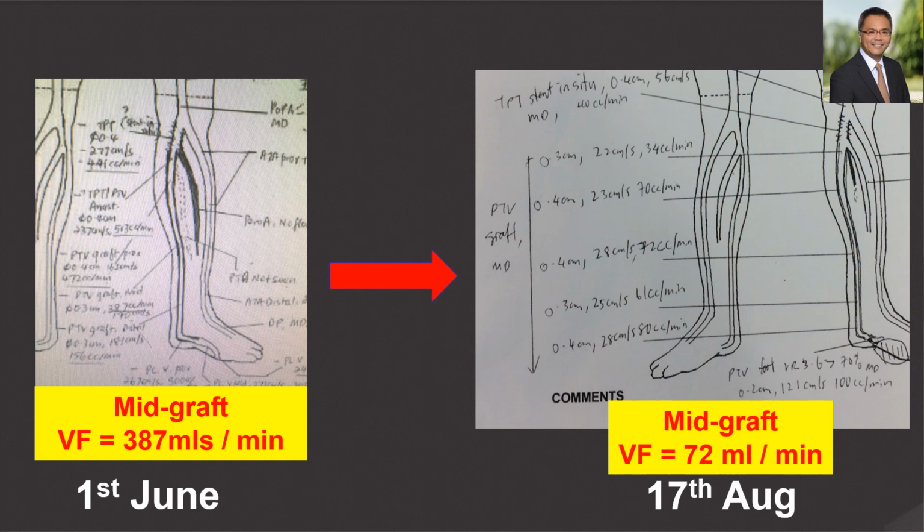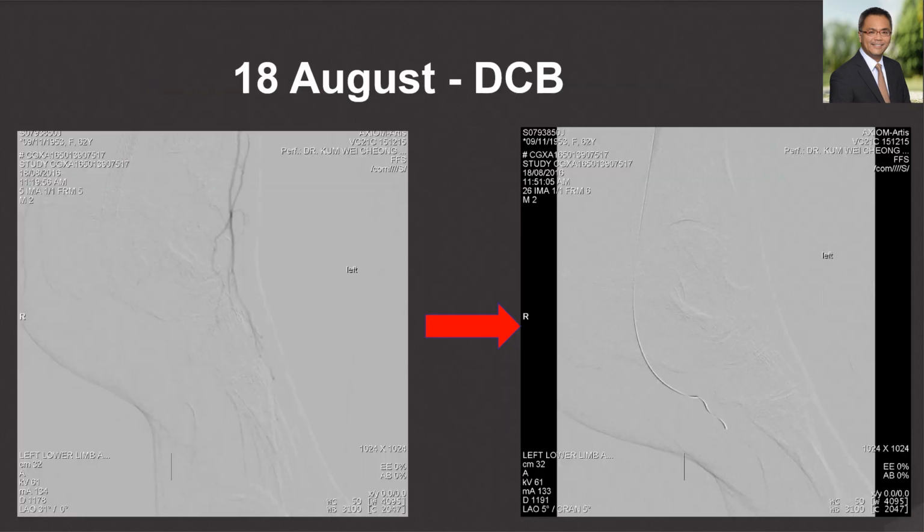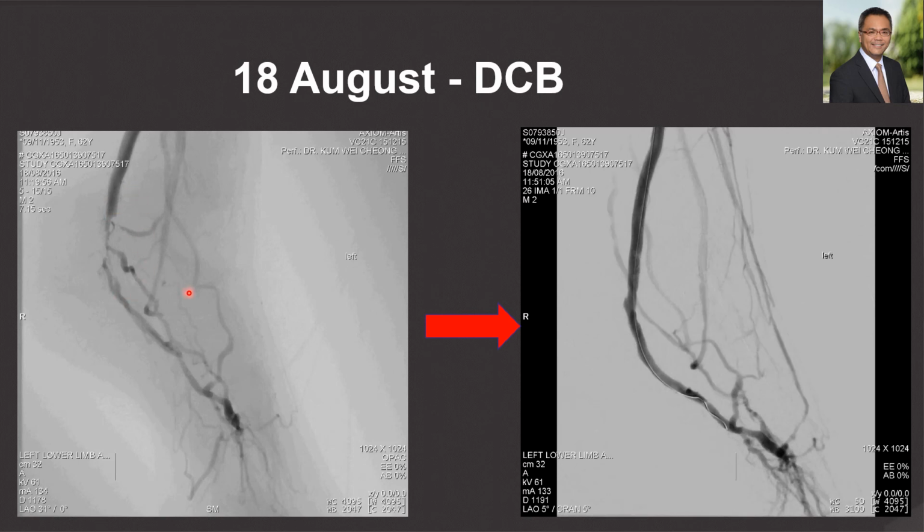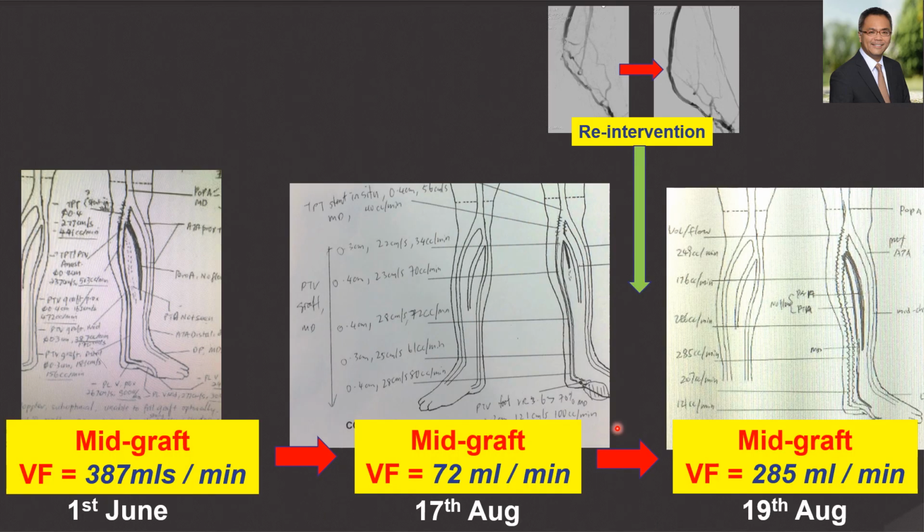2.5 months after the index procedure, the volume flow measurement had dropped to 72 milliliters per minute. An angiogram revealed stenosis distal to the stent graft, which was summarily treated with a drug-coated balloon and improved flow. Post-procedural volume flow measurements subsequently went up from 72 milliliters per minute to 285 milliliters per minute.